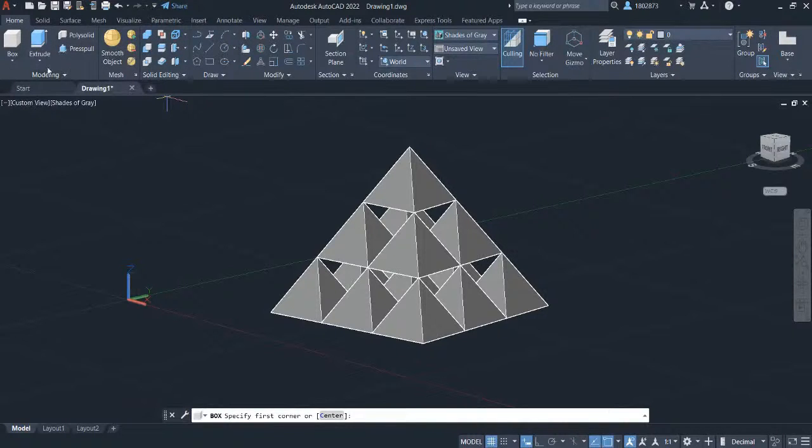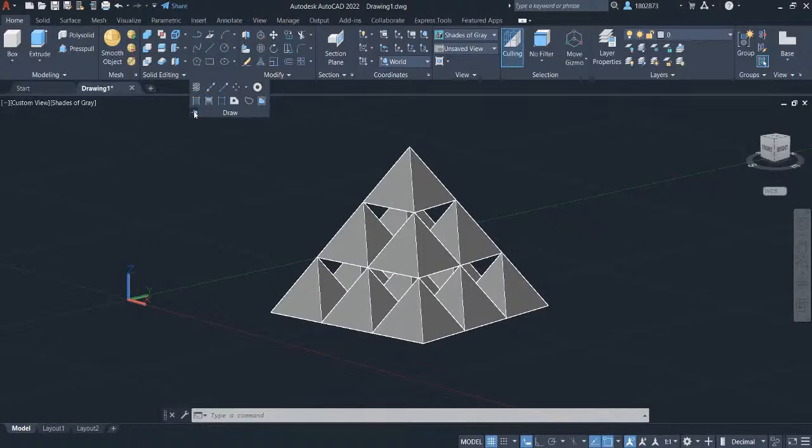We've got here the modeling panel, the mesh panel, the solid editing panel, the draw panel, the modify panel, and so on. These are all on the Home tab on the ribbon. You will also notice the little triangles here. Those are flyout menus. On the Draw panel here, if I click this triangle, there are more commands here. And I can pin that open and it stays open.